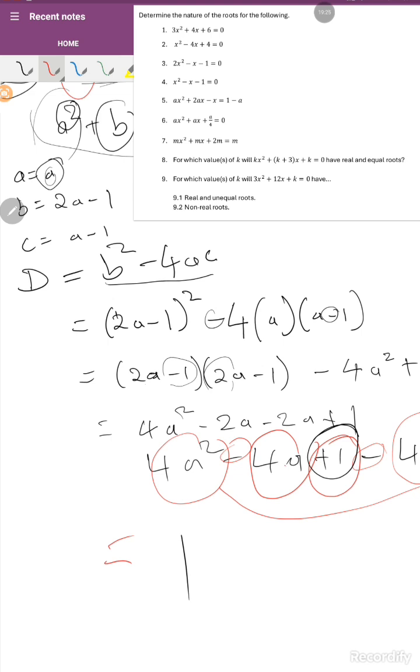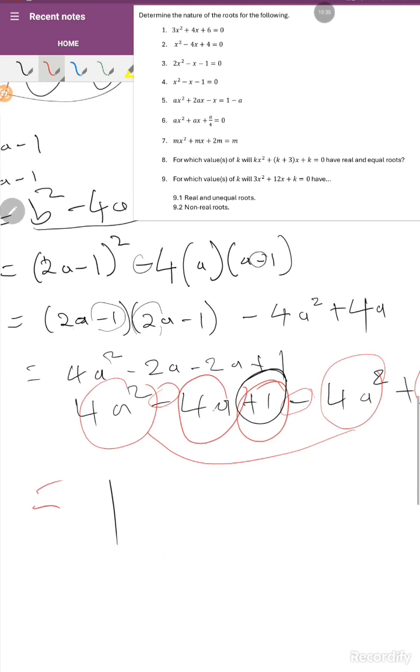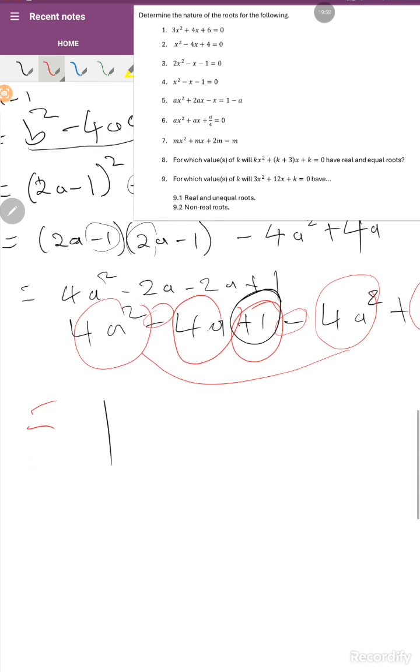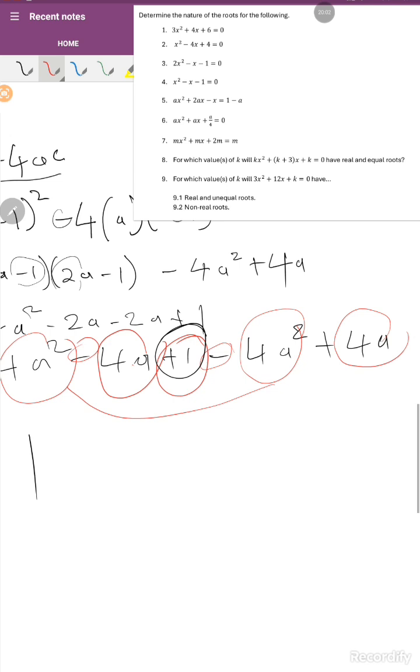Since you've separated the values of a, b and c, you're going to substitute the values inside the equation of the nature of roots. And after you substitute, you are going to simplify the equation, solve the equation, where it's going to give you open bracket 2a minus 1 close bracket, open bracket 2a minus 1 close bracket, minus 4 open bracket a squared plus a, which is going to result in 4a squared minus 4a plus 1 minus 4a squared plus 4a.